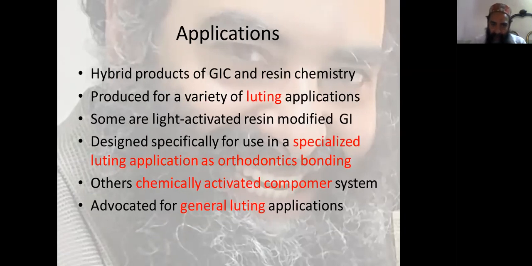Application: hybrid products of glass ionomer cements and resin chemistry produced for a variety of luting applications. Some are light activated resin modified glass ionomers designed specifically for use in a specialized luting application such as orthodontic bonding. Other chemically activated compomer systems are advocated for general luting applications. And keep it in mind that orthodontic bonding means ortho bands, not the brackets.